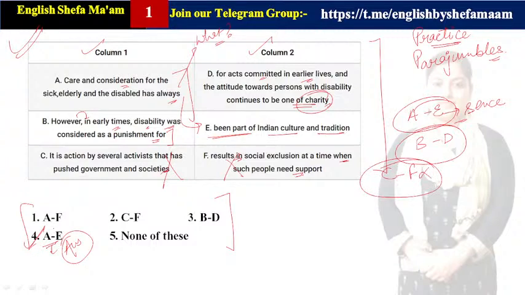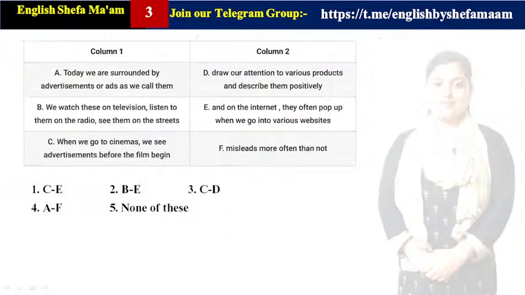Any doubt, any queries you all people are having in it? Okay, let us move. B is also not getting correlated perfectly with the D part. Only A and E is making a perfect sense. That is why. Clear? So that is why A and E is the perfect answer. Let us move with the next question, guys.